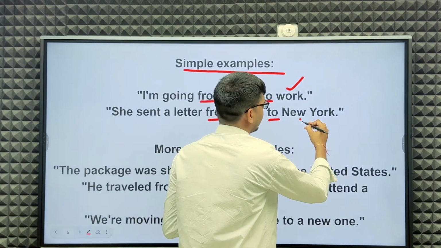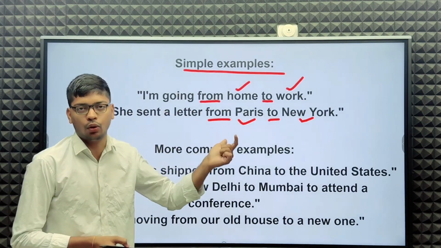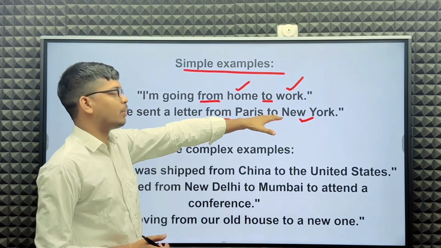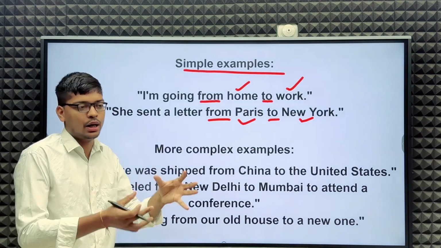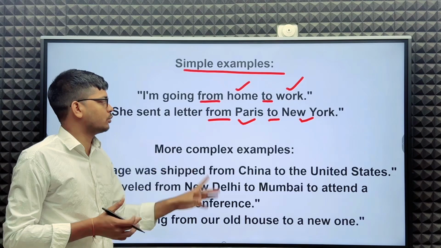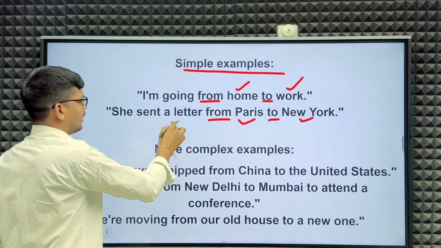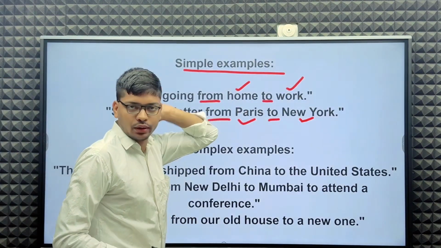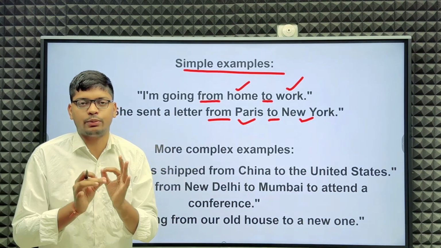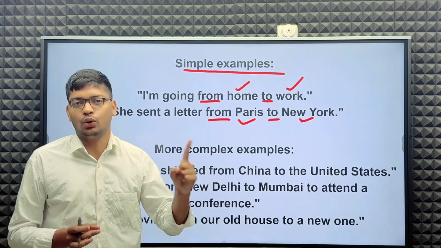New York is my target. New York is my goal. New York is my purpose. So before purpose we have to use "to", and before starting point we have to use "from". She sent a letter from Paris to New York. I hope you understand easily the difference between "from" and "to".